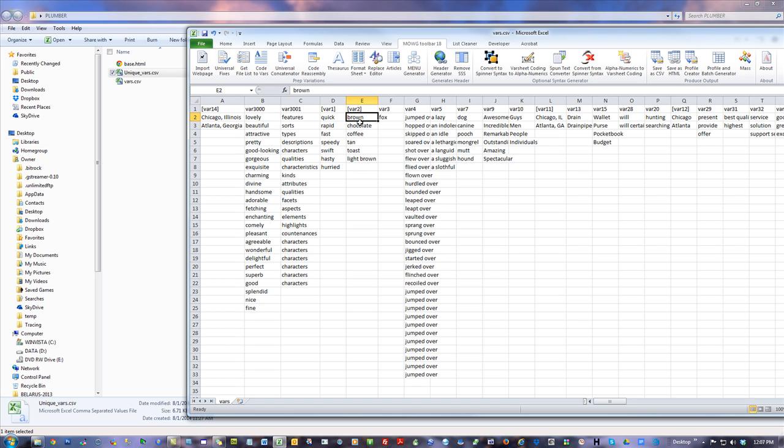So now you get a page saying hurried brown fox. Well, what do you think the next one would have to be? The next one down, quick chocolate fox, rapid coffee fox, fast speedy toast, swift light brown, hasty brown, hurried chocolate, quick coffee. See how it goes? Rapid tan. It's going to go through all the combinations.